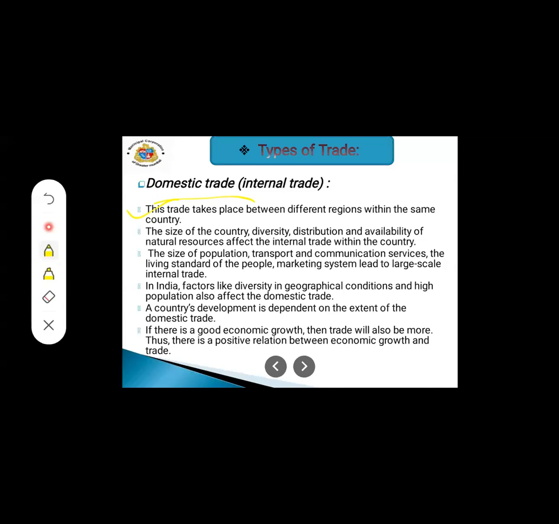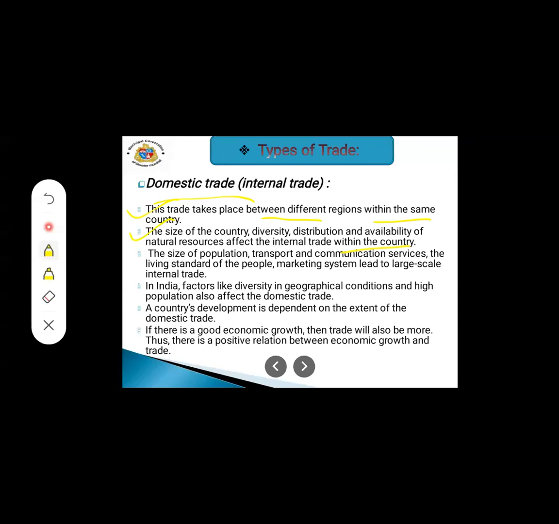This trade takes place between different regions within the same country. The size of the country, diversity, distribution, and availability of natural resources affect the internal trade within a country. The trade which takes place between the different regions within the same country, that is, in the same country only, trading is done from one state to another. That is known as domestic or internal trade.